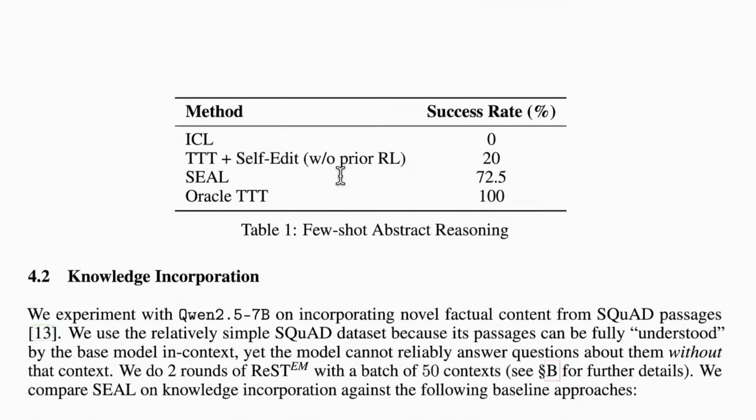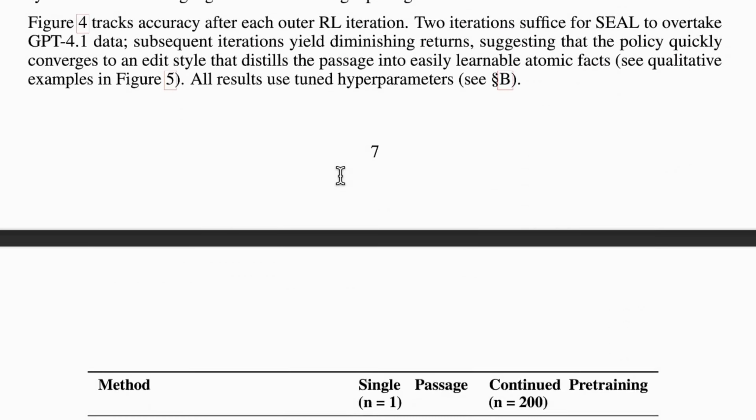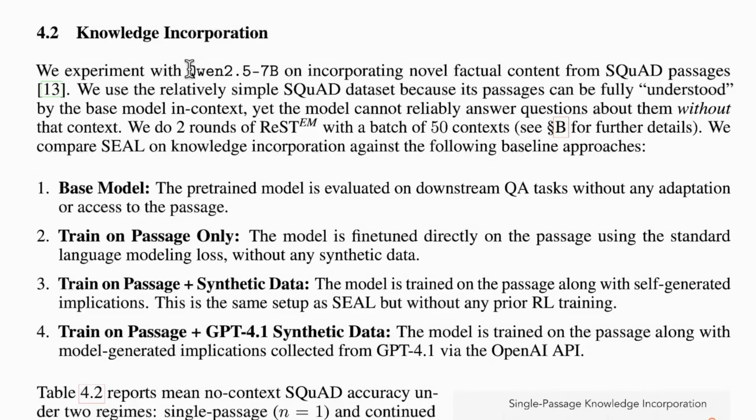So with this, they actually did some tests to see how good this method is. They took a model called Qwen 2.5 7B, which is an open source model, and they asked factual content from the SQuAD passages. SQuAD means Stanford Question Answering Dataset. They took some passages from this dataset and asked questions on that. They tested it against 5 different types of training.